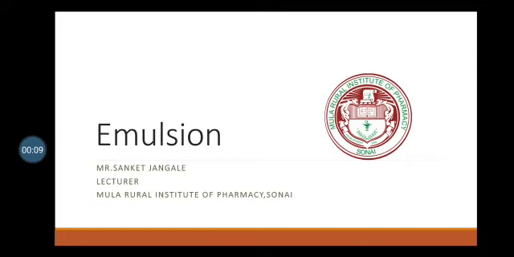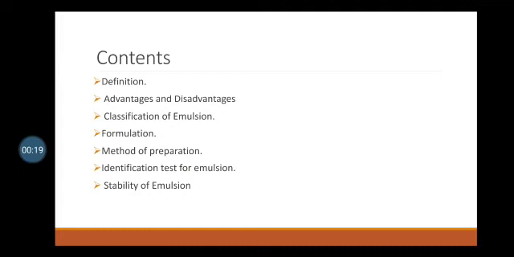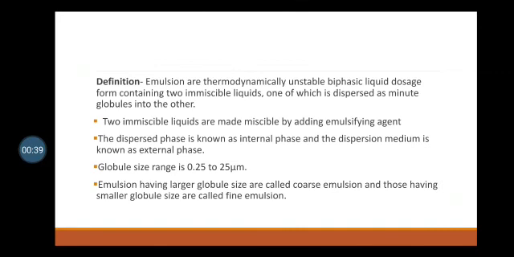Today we are going to discuss the chapter Emulsion, a biphasic liquid dosage form. This chapter contains the definition of emulsions, advantages and disadvantages of emulsions, classification of emulsion, formulation part, method of preparation of emulsions, identification tests for emulsion, and stability of emulsions. Now we will start with the definition and introduction of the emulsion.